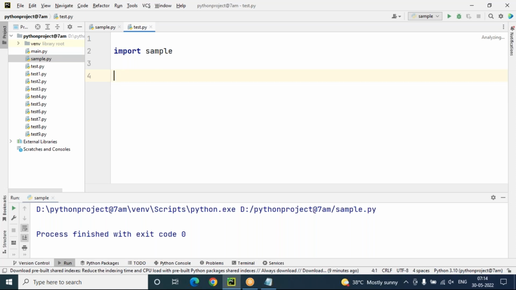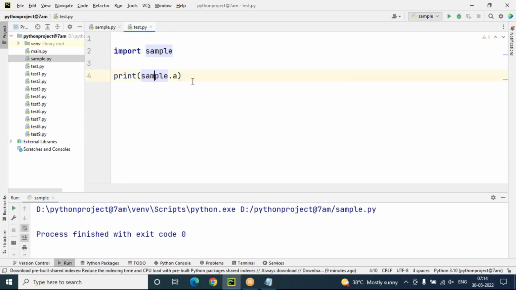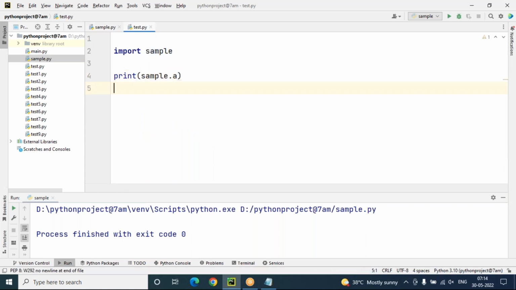Let me use some IntelliSense option. This a is coming from the sample module, where a is declared. Similarly, the add and sub functions come from the sample module, so we have to call them with the module name: sample.add.